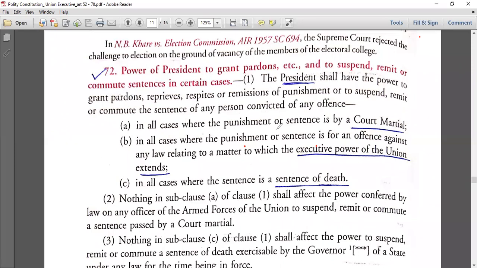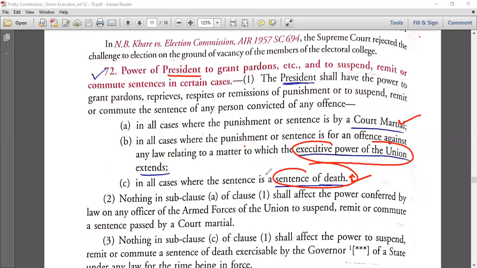Okay, in all cases where the punishment or sentence is given by a court martial, in all cases where the punishment or sentence is for an offense against any law relating to the executive power of the union, because the president comes from the executive, right? Central or union executive. So the case has to come under that ambit. It cannot be under state legislature. That is the governor's case, which we will study in Article 161. And in all cases where there is a death sentence, the governor has the power of everything except this. In a death sentence also the president can pardon. So it's a very big power of the president.